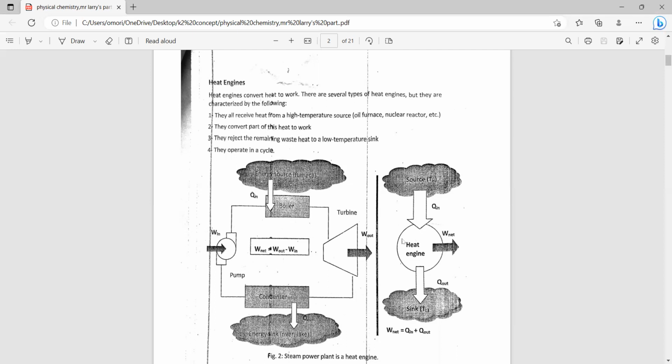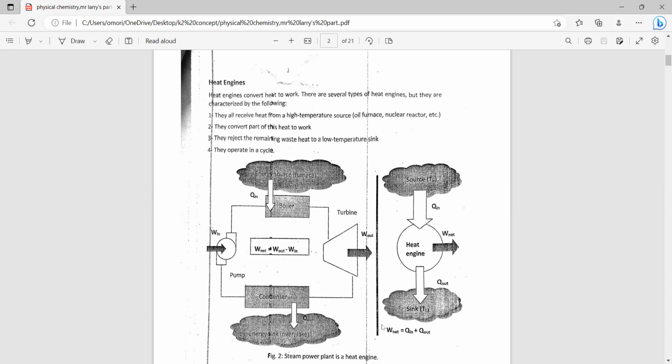For a heat engine, the work done in this cyclic process is small compared to the amount of heat given to the cycle. So we have the hot reservoir source, or the high temperature source, and the low temperature sink.